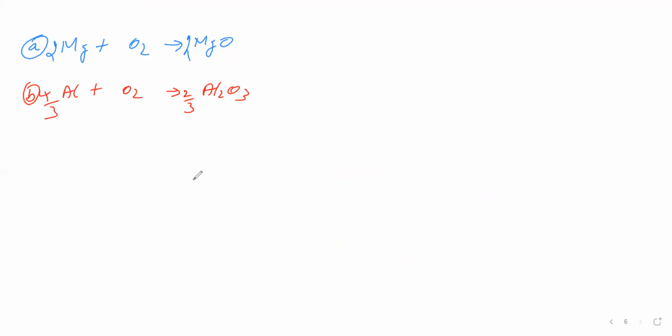Now we will see, can we convert magnesium oxide into magnesium by using aluminum as the reducing agent? Can we convert magnesium oxide into magnesium using aluminum as the reducing agent? That we will see. Is it possible or not? Let us take this equation. For this equation, let us first take delta H. What is the delta H value for this equation? That we will see.